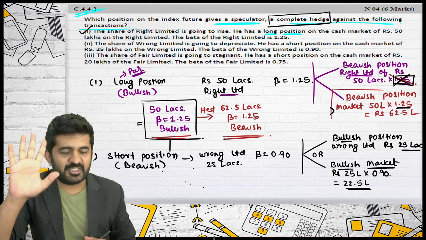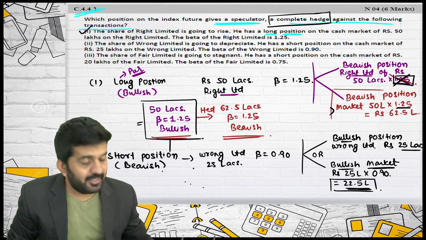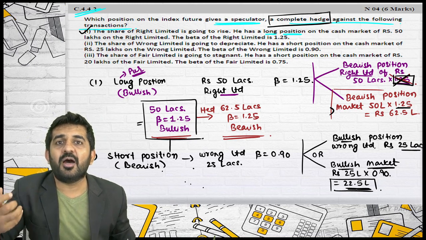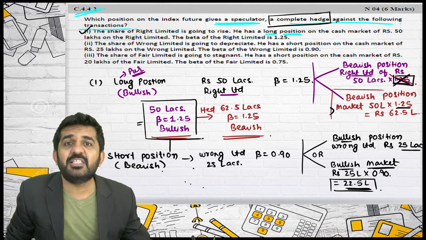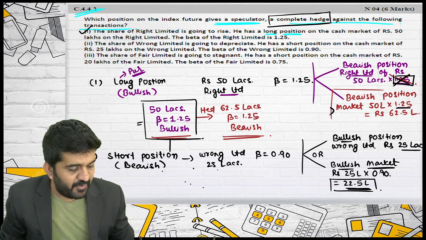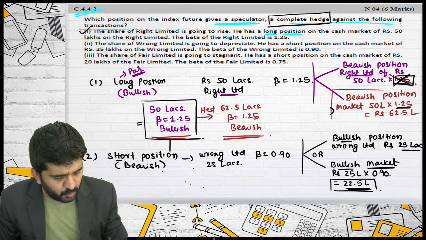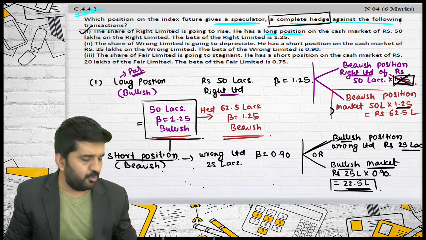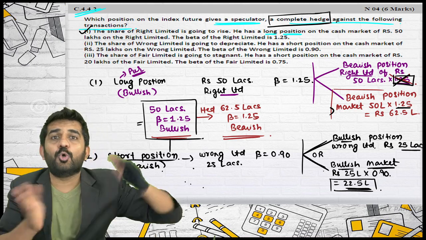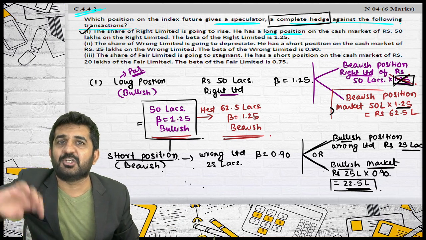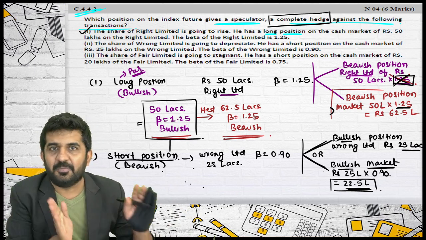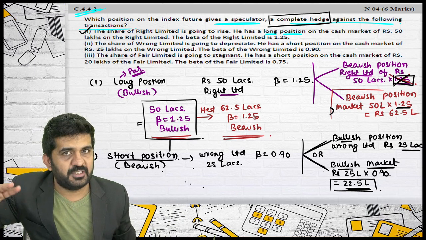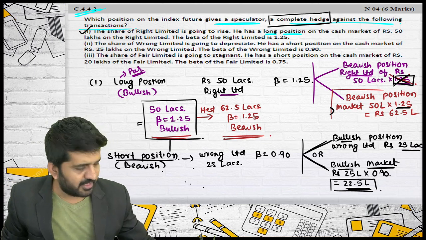Try to understand once again why you are taking a bullish position of less amount. Because you are hedging through the market, which has a beta of 1, whereby the security in which you are bearish has a beta of 0.90. Same security, same amount. Hedging through another security brings in the concept of risk reduction through diversification. It does not come in hedging completely. When you are hedging completely, there are only 2 options: same security and market.